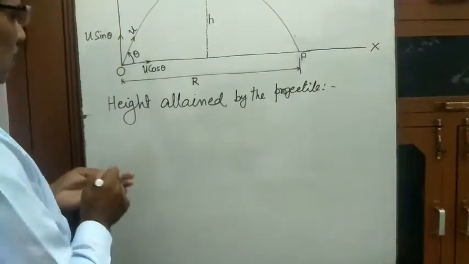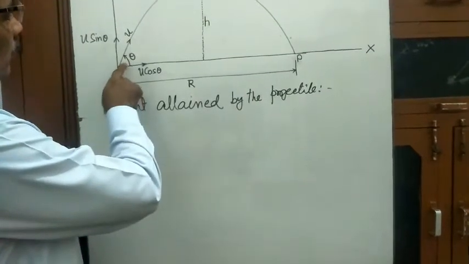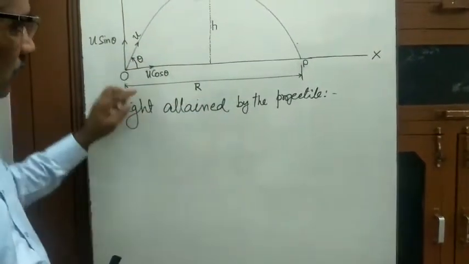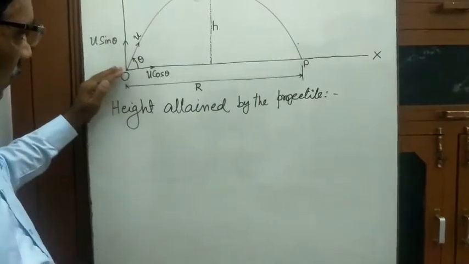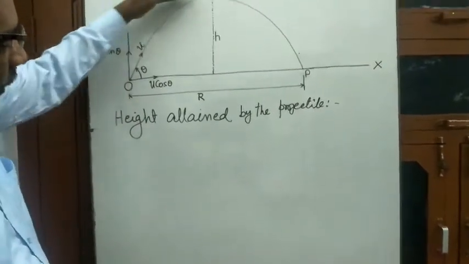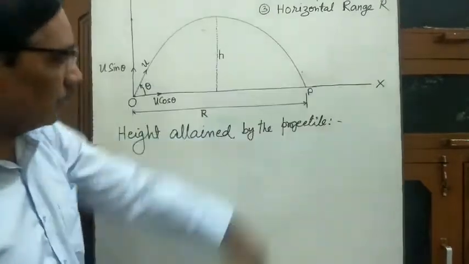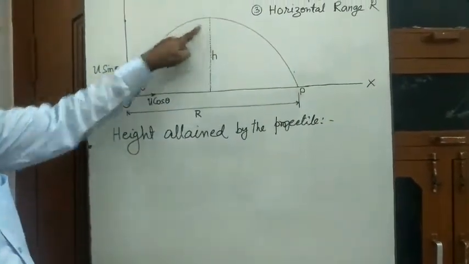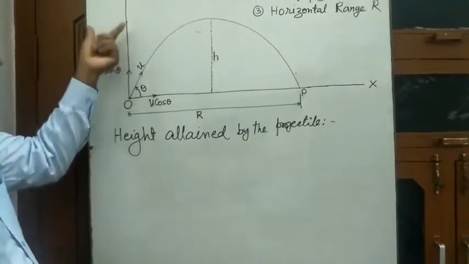Suppose a body is thrown with velocity u making angle theta with the horizontal, and it goes up to height h and then it returns back. So this vertical height is covered by vertical velocity.